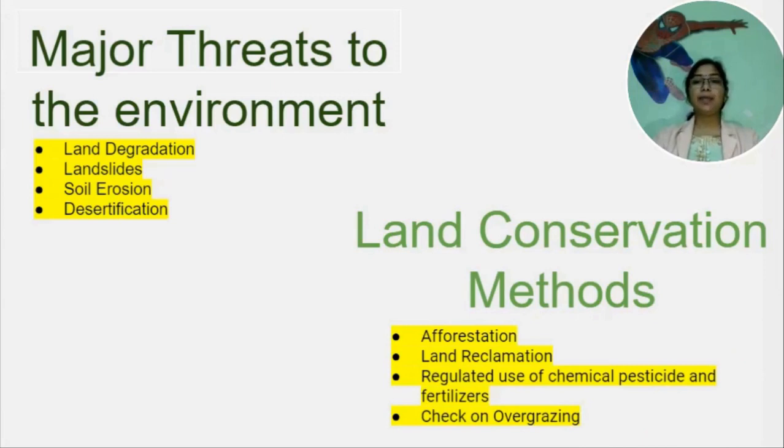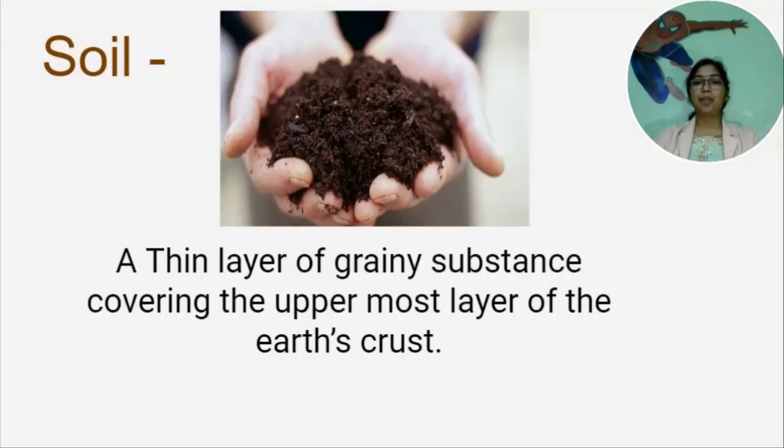Our next topic, soil. The thin layer of grainy substance covering the uppermost layer of the earth's crust is called soil. Landforms determine the type of soil. Soil is made up of organic matter, minerals, and weathered rocks found on the earth. This happens through the process of weathering. The right mix of minerals and organic matter make the soil fertile.